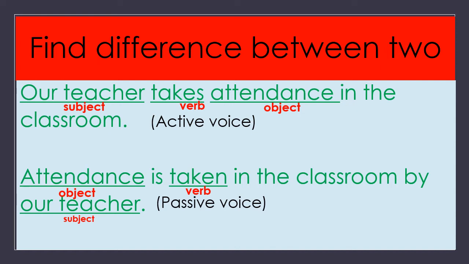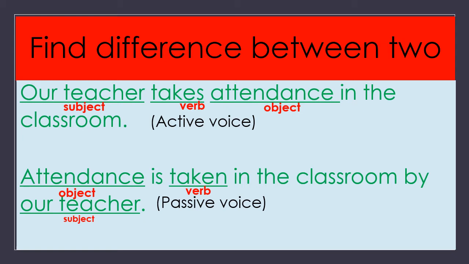The second sentence is in passive voice, because here the subject came last and the object came first. So here the subject is passive, so that is called passive voice. One sentence is in active voice and another is in passive voice.